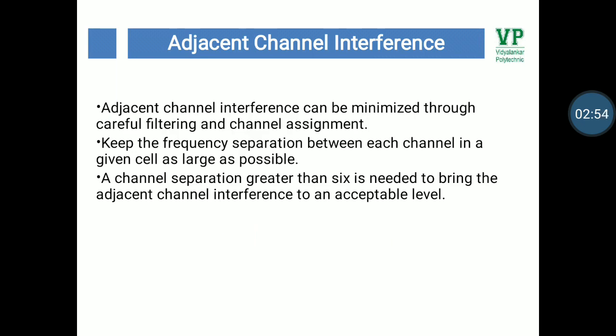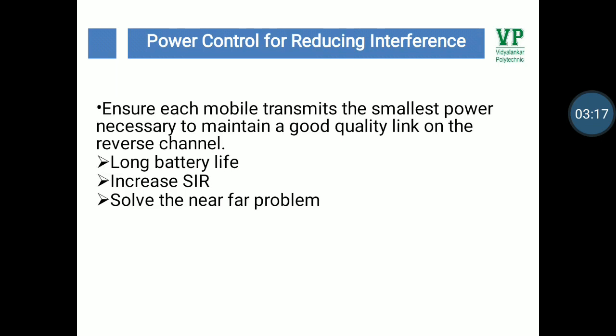Adjacent channel interference can be minimized through careful filtering and channel assignment. Keep the frequency separation between each channel in a given cell as large as possible. A channel separation greater than 6 is needed to bring the adjacent channel interference to an acceptable level.